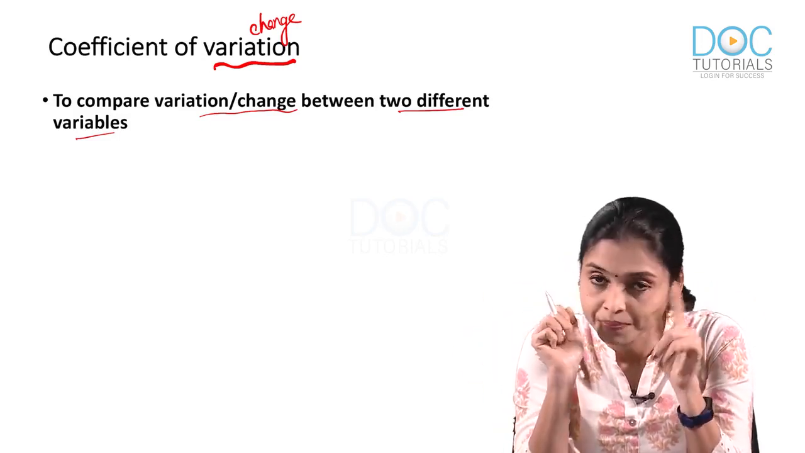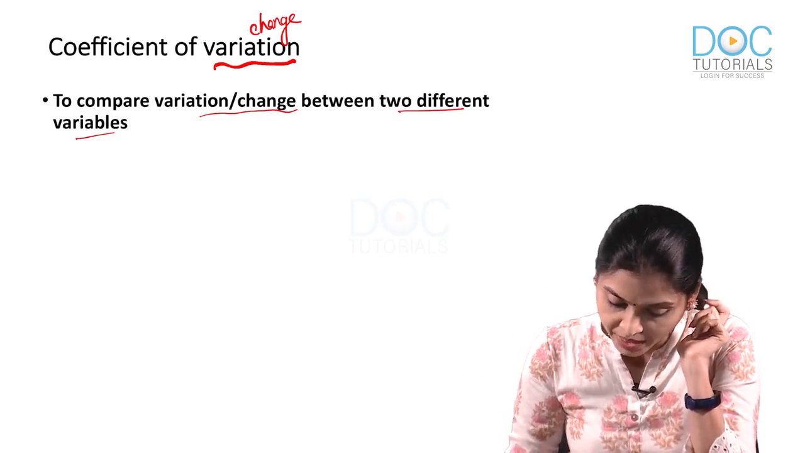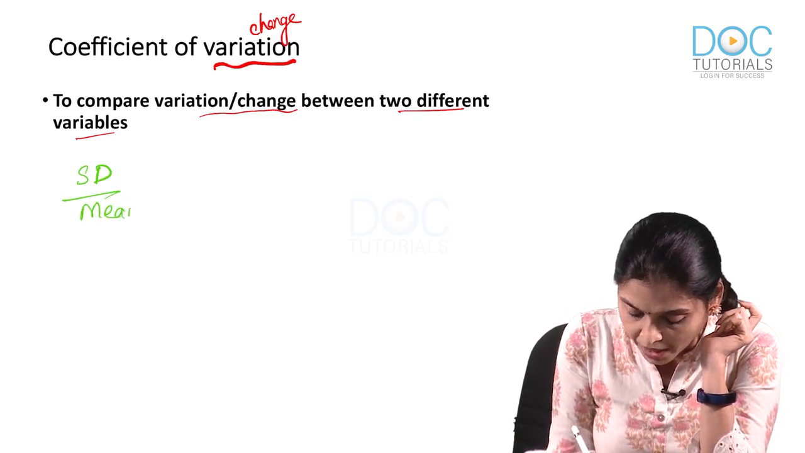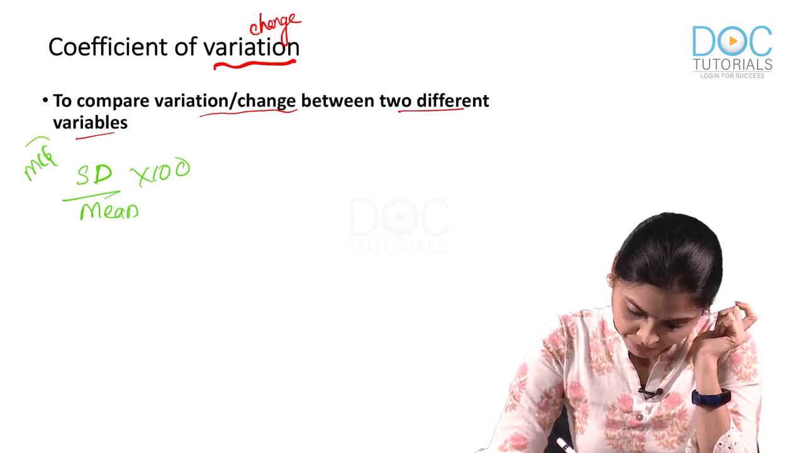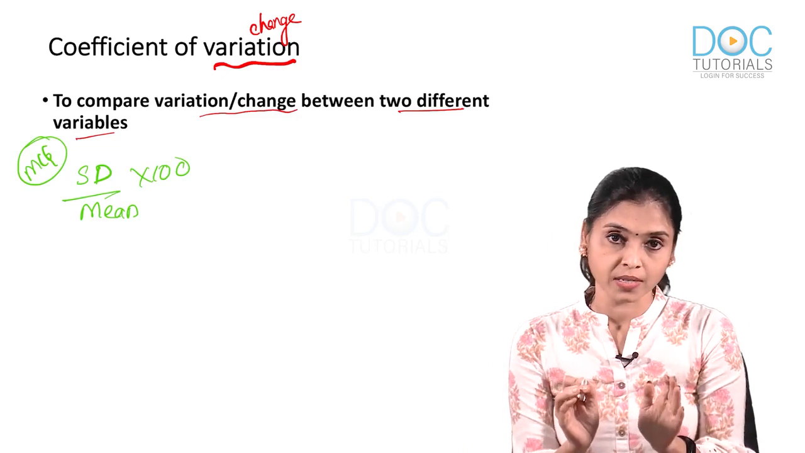Are you with me? Next MCQ. There is a formula for calculating this, which is standard deviation divided by mean into 100. This is also an MCQ. What is the formula of coefficient of variation? Now, I will tell you what it is.